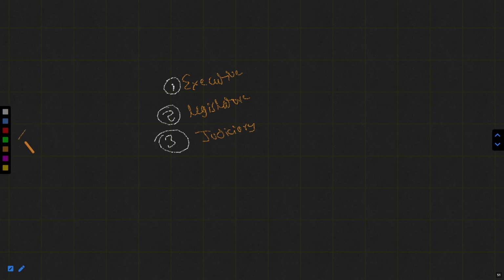How many of them have we finished so far? We have finished the executive part. We had finished the legislative part. We are now discussing the judiciary part. We had started the judiciary part in the previous lecture.